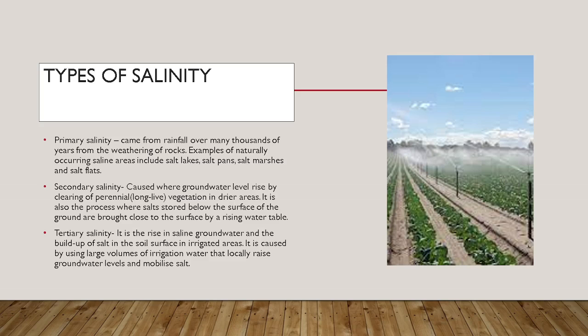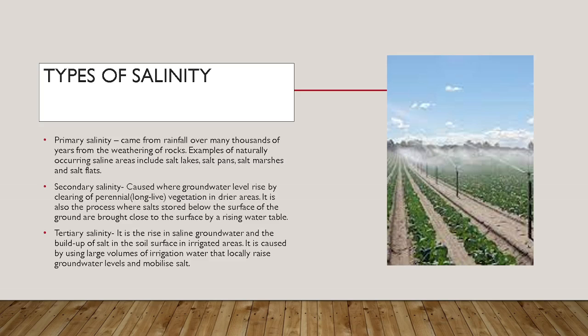Next, types of salinity. Primary salinity came from rainfall over many thousands of years from the weathering of rocks. Examples of naturally occurring saline areas include salt lakes, salt pans, salt marshes, and salt flats. Primary salinity occurs naturally in soils and water.